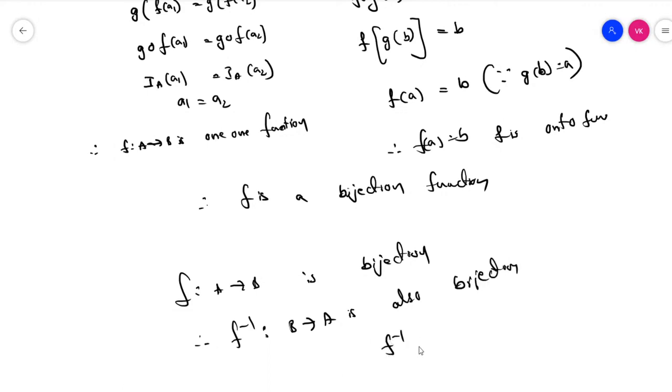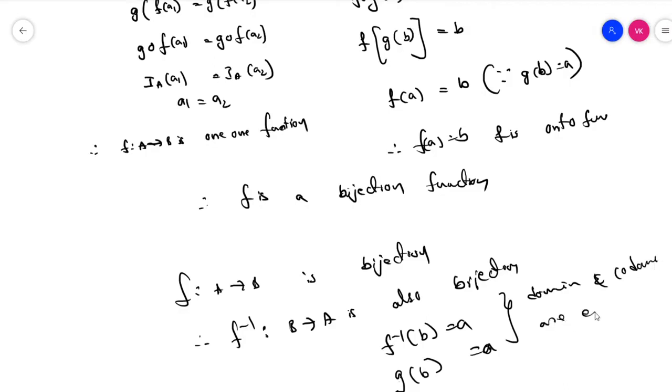Then f inverse of b is equal to a, and at the same time g of b is also a. By these two definitions, the domain and codomain are equal. Finally we can write f inverse is equal to g. This is proof number 2.